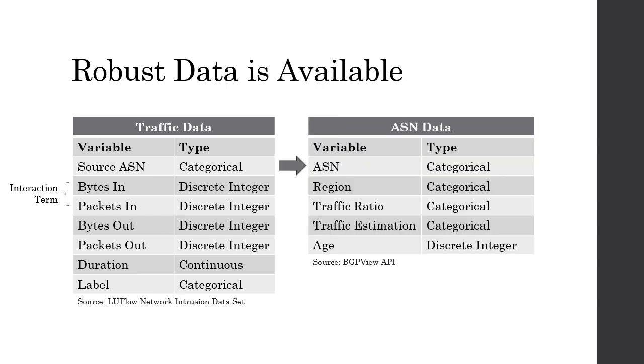The ASN data that's added contains categorical variables for region, traffic ratio, which is, for example, heavy outbound traffic, mostly inbound traffic, and so on, and traffic estimation, which is the amount of data per second that's transferred to and from the IP addresses owned by the ASN. Lastly, age is the age in days of the ASN. Indicator variables need to be created for the three categorical predictor variables: region, traffic ratio, and traffic estimation.